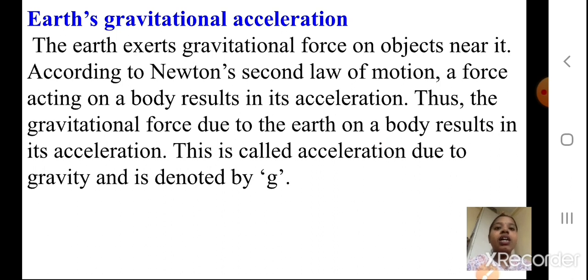Thus the gravitational force due to Earth on a body results in its acceleration. As Newton's second law tells us that a force acting on a body results in its acceleration, in the same way, when a gravitational force is acting on the body, it will also result in acceleration. Now this is called acceleration due to gravity, and it is denoted by the small letter g. In the last presentation we showed the universal constant by a capital letter G. Students, there is a difference.